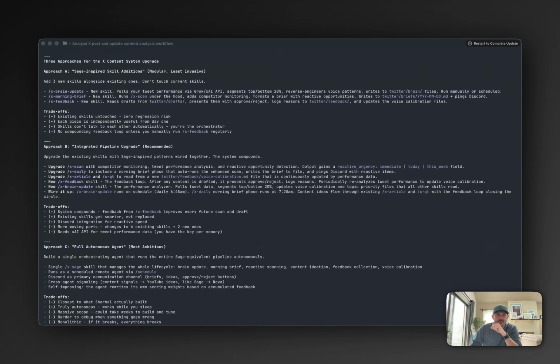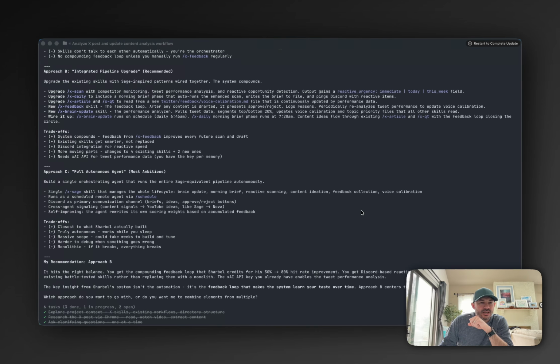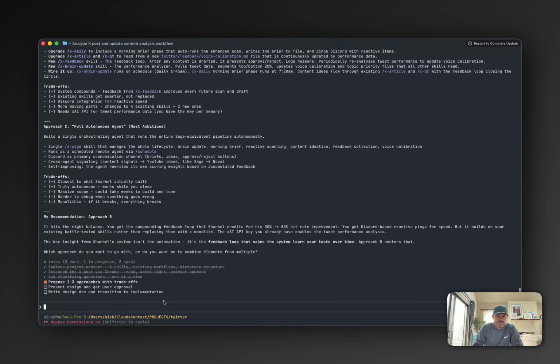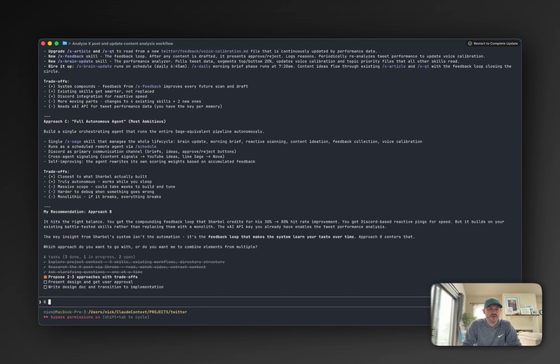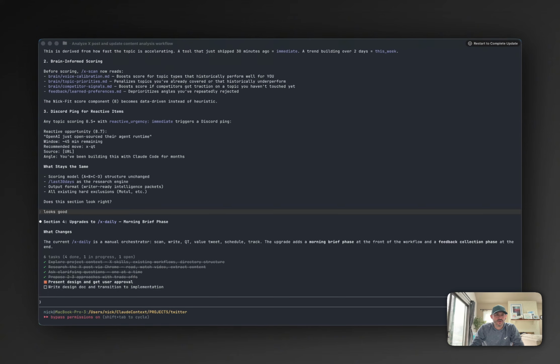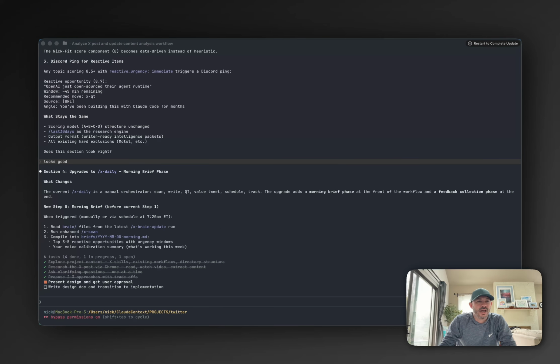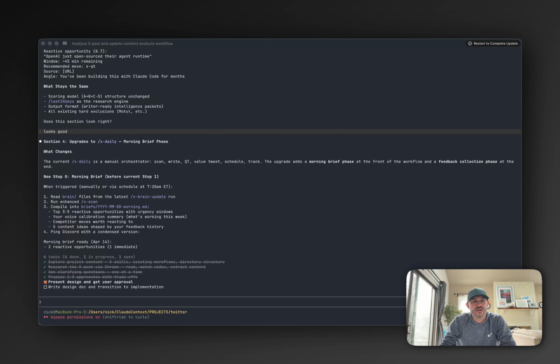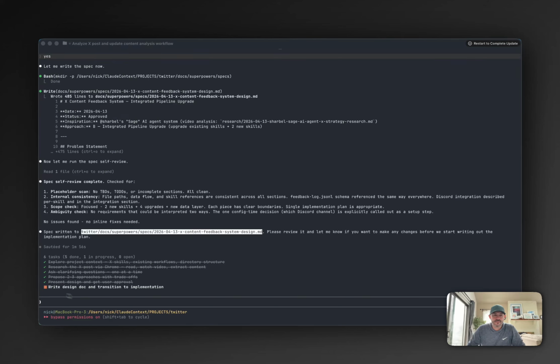Now that I've made my decisions, it's going to give me 3 different approaches, and it's going to give a recommendation of which one to go with. So I'm going to agree with this one. I want to be able to leverage my existing skills. I don't want to create new ones or make this into building a rocket ship. I want it to just integrate the capabilities into what's already working well for us. Now the rest of these sections, I'm just going through the planning stages and reviewing what it has, and giving the agent direction on how we want these skills to be set up.